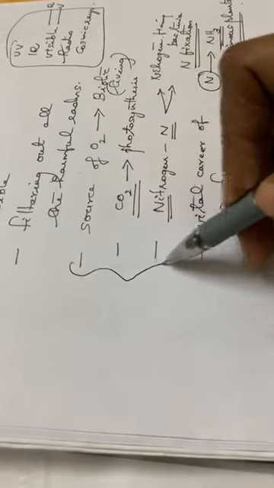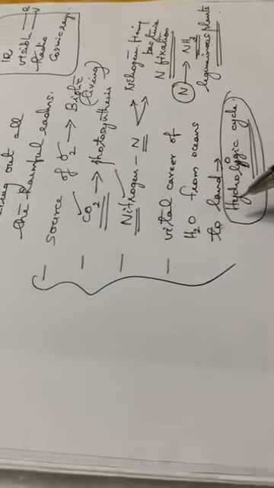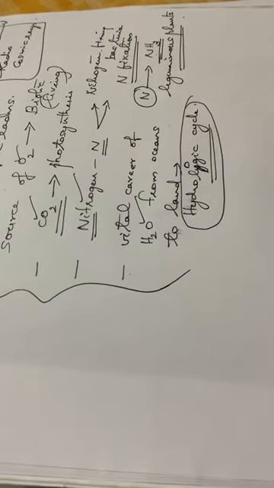Through the hydrologic cycle, the water from oceans reaches the land. So these are some of the important points. The atmosphere acts as a source of oxygen, carbon dioxide, nitrogen, and also water. Hope you are clear with the atmosphere.